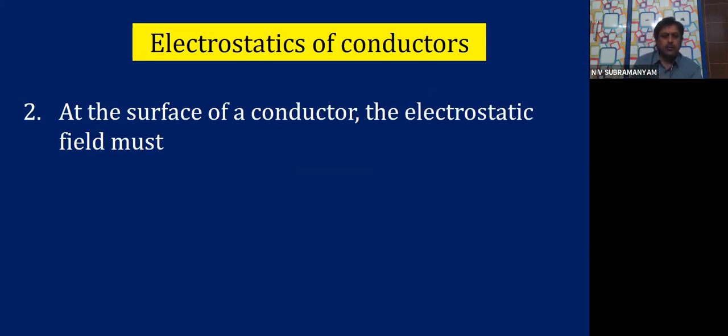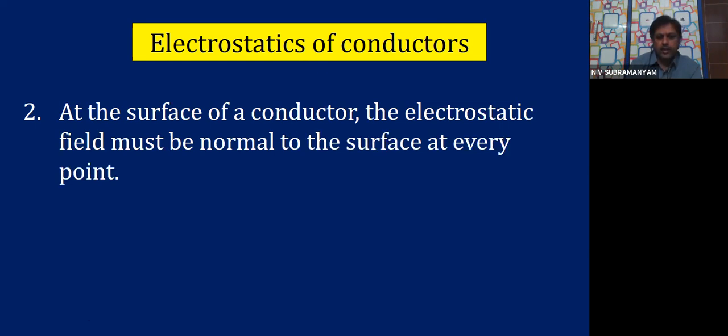Let us look at the second point. At the surface of a conductor, the electrostatic field must be normal to the surface at every point. The word normal means perpendicular.